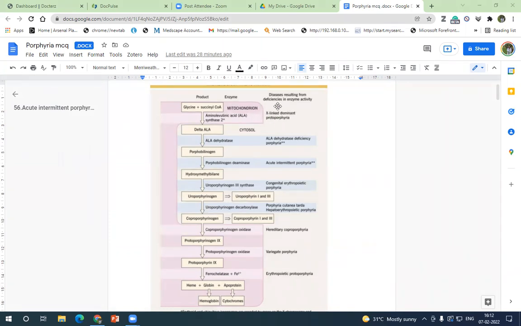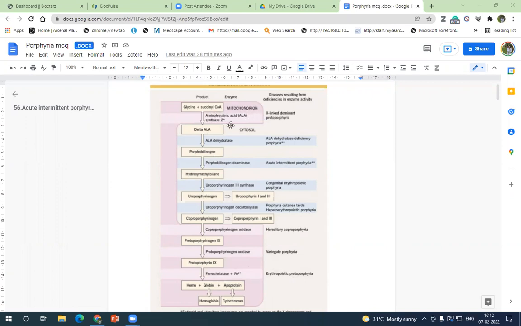Whereas what happens if there is overactivity of this enzyme? This pathway will be overstimulated. So all these metabolites will accumulate, and finally protoporphyrin will accumulate. So the baby will have symptoms similar to erythropoietic protoporphyria, but the cause is overactivity of the enzyme ALA synthase 2, not deficiency.